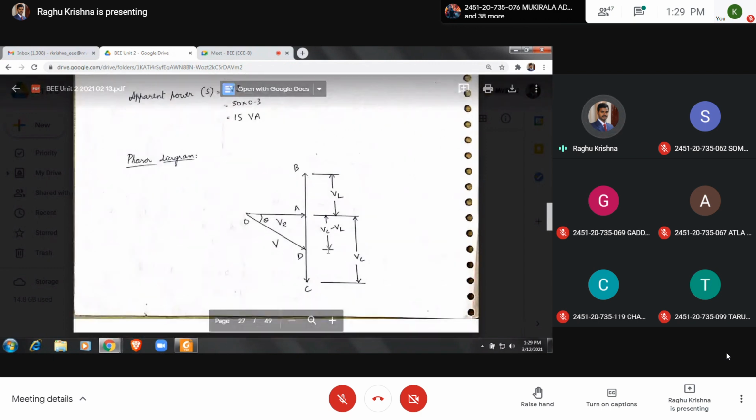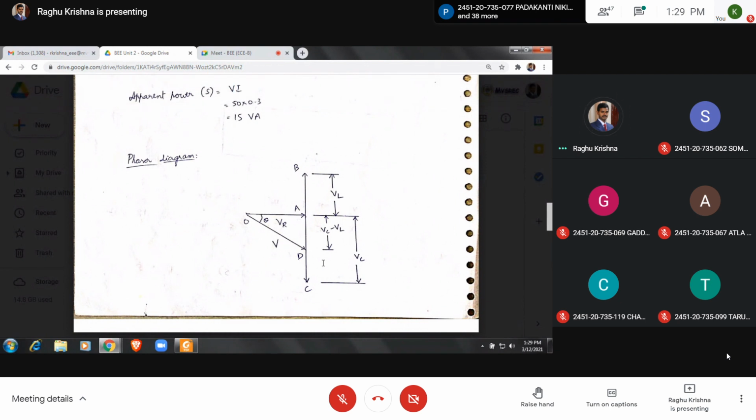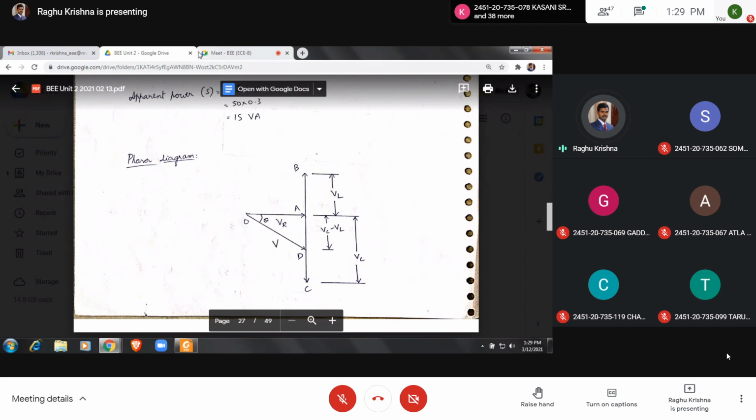So here I put the phasor diagram also. Some of the students have drawn the phasor diagram. Okay, let me take the attendance. Just go through the notes and compare with the dates once again. Here I followed year, month, date: 02 is the month and 13 is the date.